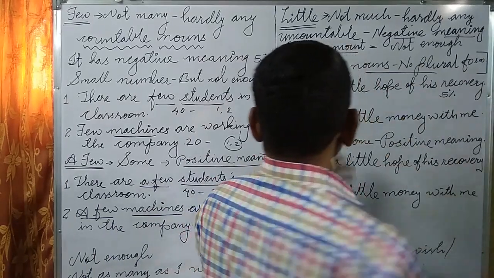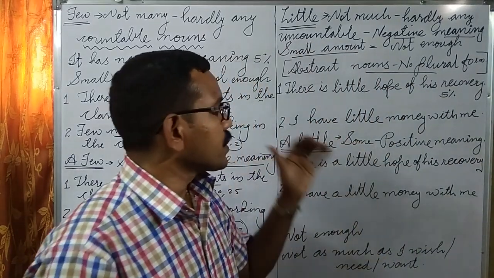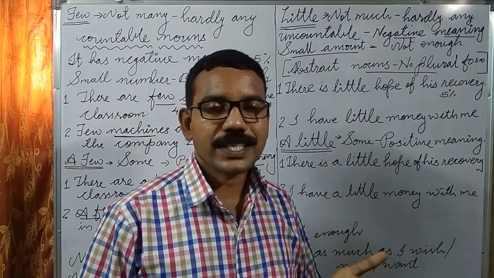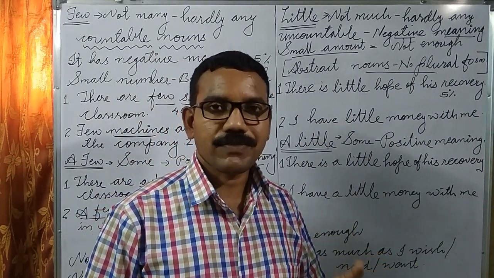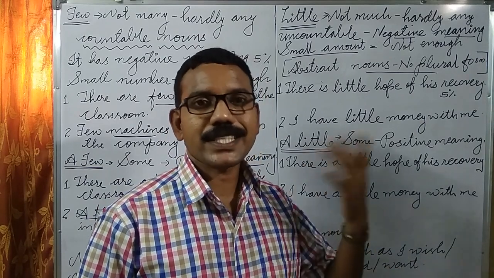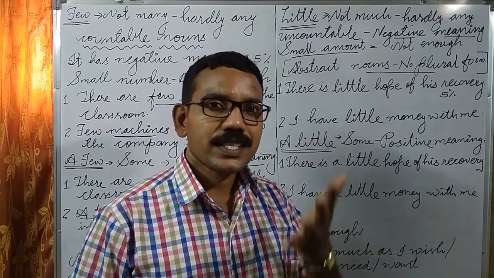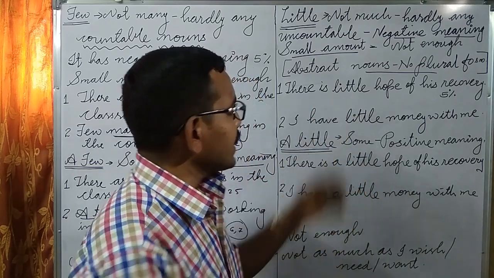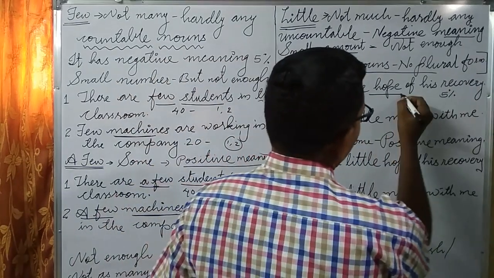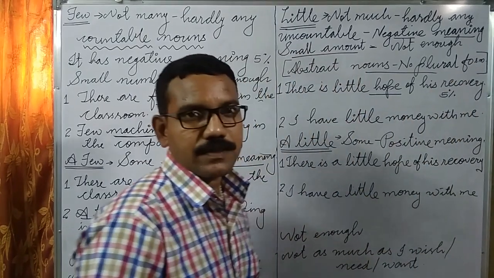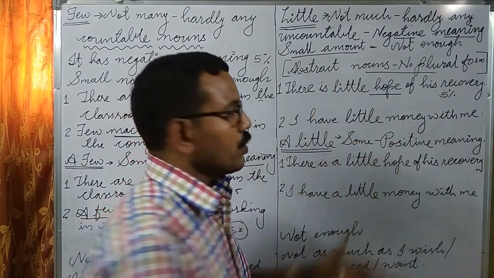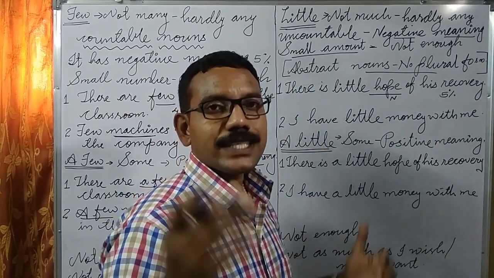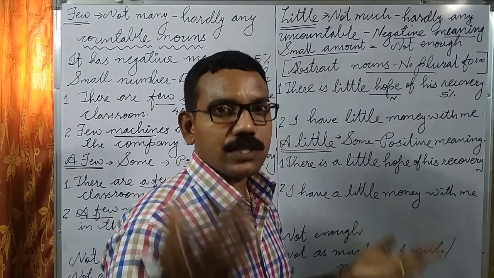Look at this situation: my friend's father was admitted to the hospital, he fell ill. When I visited the hospital, the doctor informed me, there is little hope of his recovery. Little hope: hope is an uncountable noun, actually an abstract noun.